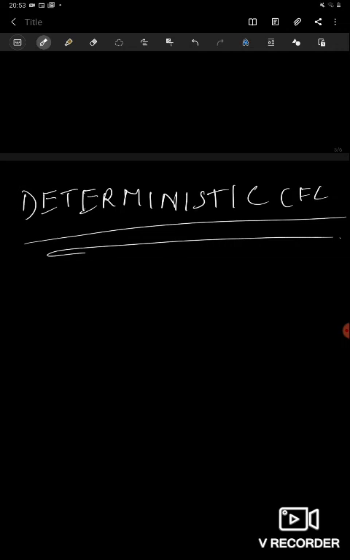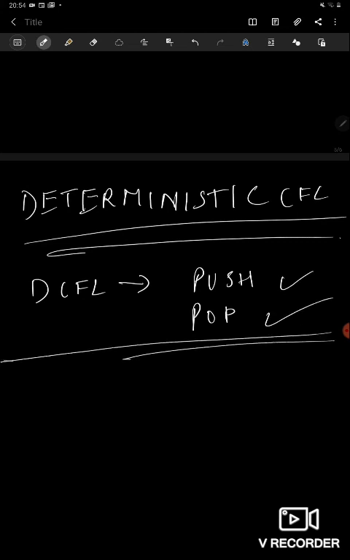A deterministic PDA has only one move from a given state and input symbol. That means it does not have a choice. For a language to be DCFL, it should be clear when to push and when to pop. These two are necessary conditions.